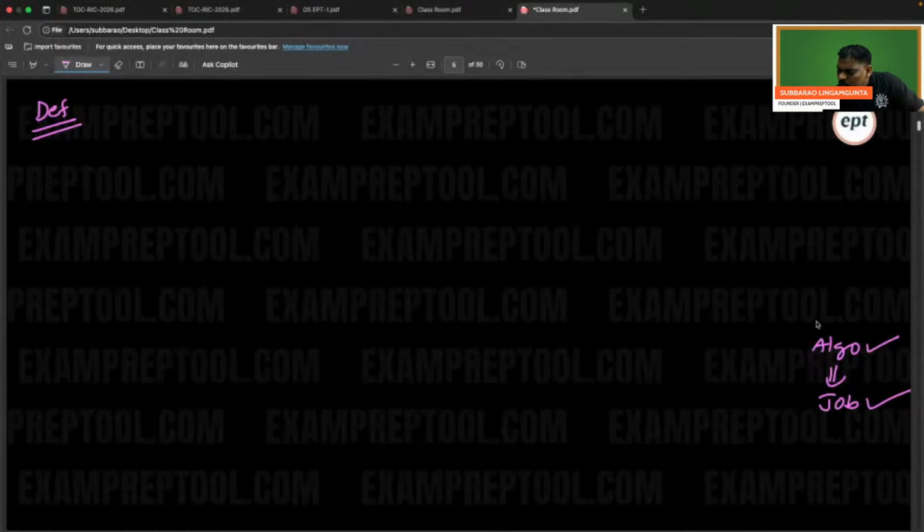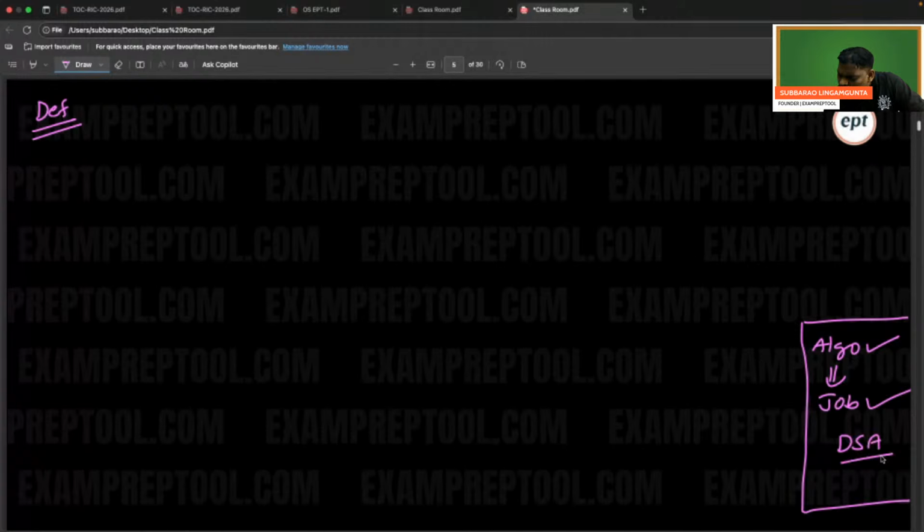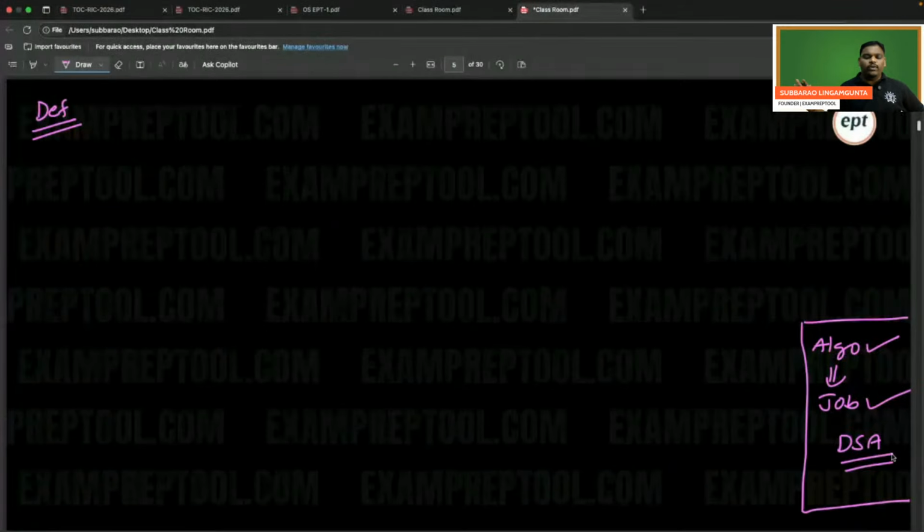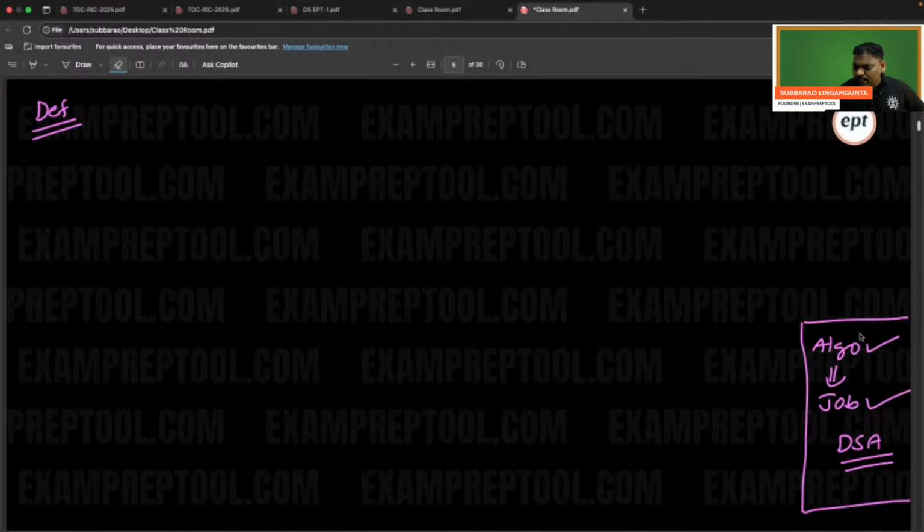Your job, your salary is based on algorithms. Your salary is completely based on DSA. If you are very good in DSA, you are going to get a very good job. If you are okay, you will get an okay job. So DSA is a must to get a very good job. So this is the starting point I'm writing now.